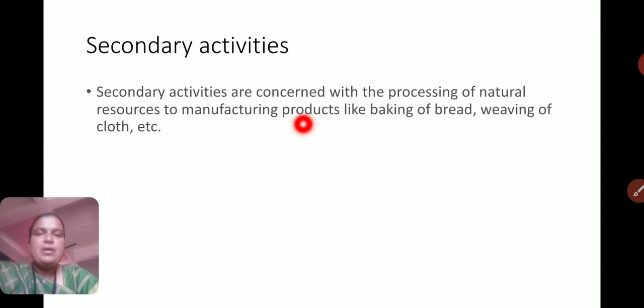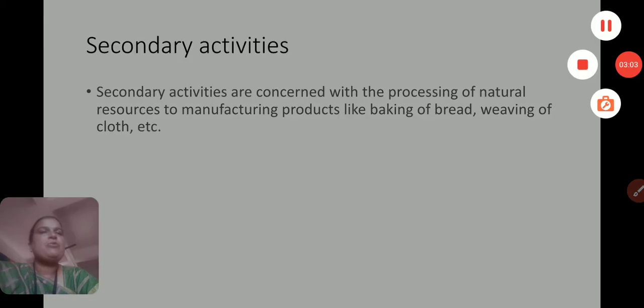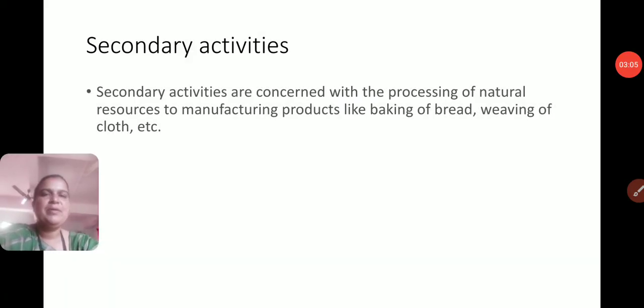So remember, in secondary activities new production takes place, means manufacturing of products, like baking of bread, weaving of cloth. In secondary activities, manufacturing of products takes place.